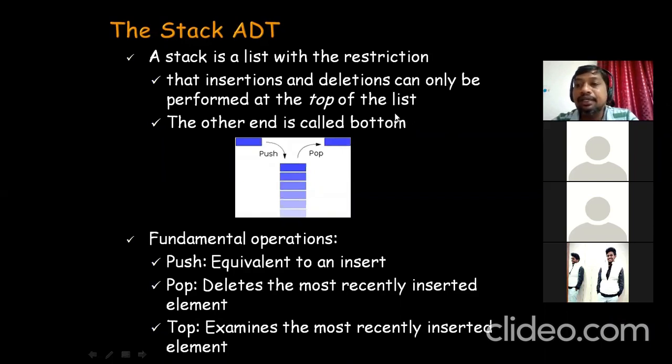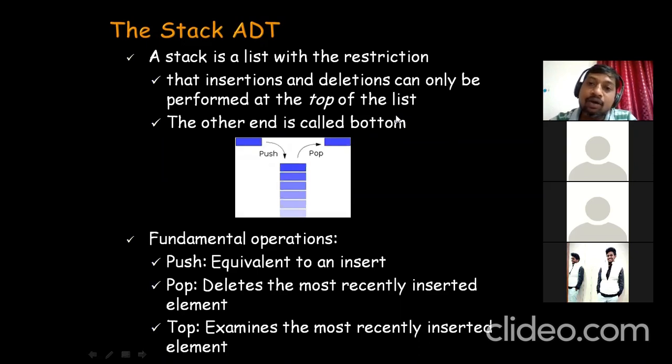So basically, when it comes to stack, stack is basically a list. Okay, it is a linear list with the following restriction. The restriction is that the insertions and deletions, if you want to add anything to the list, must be done from the last end or from the one end only. Okay, right?